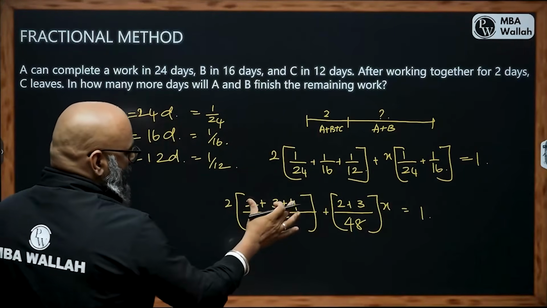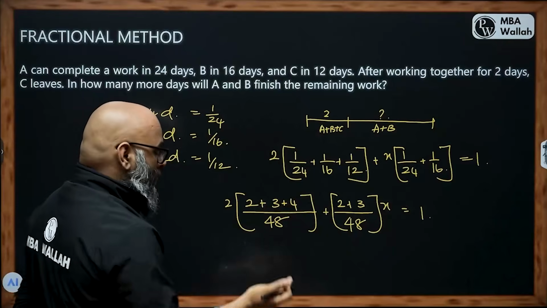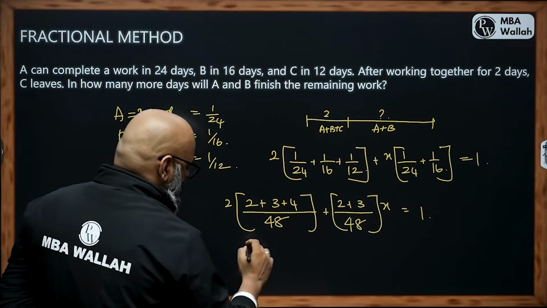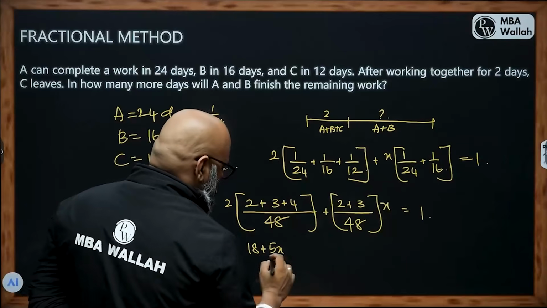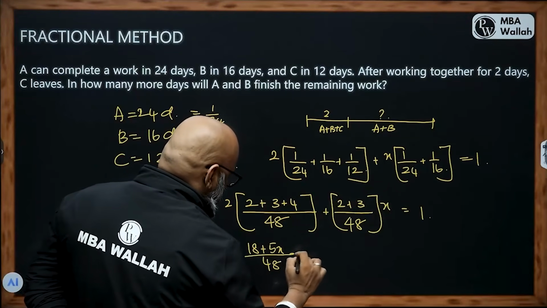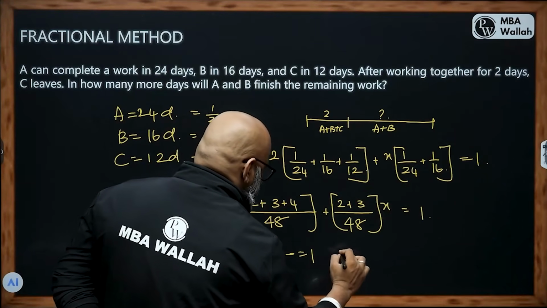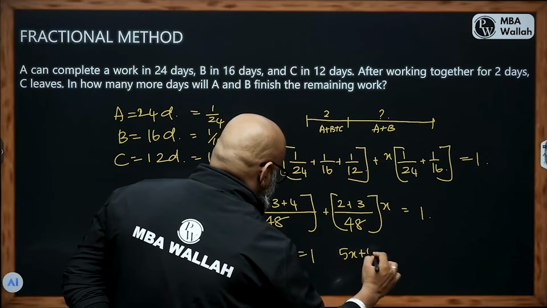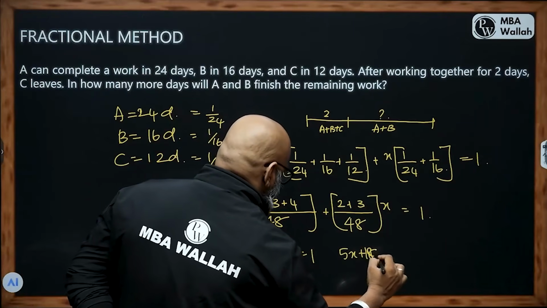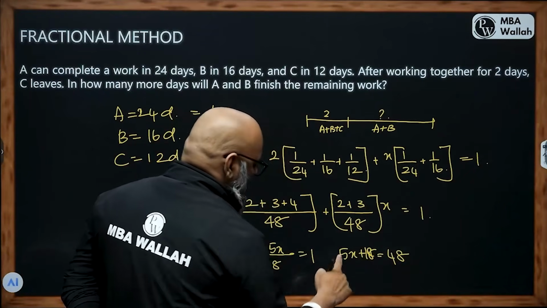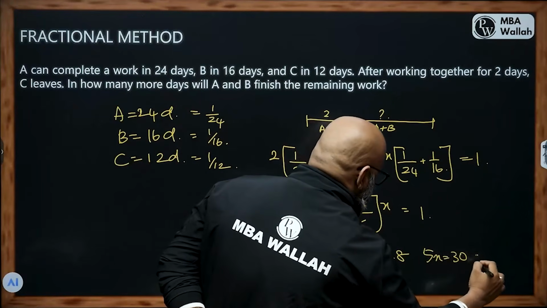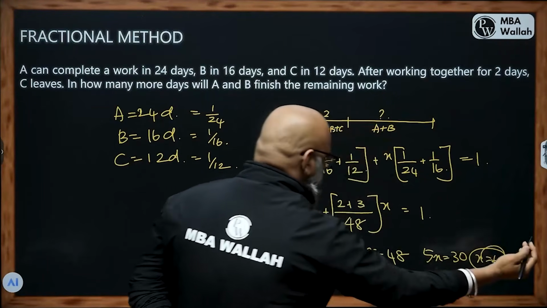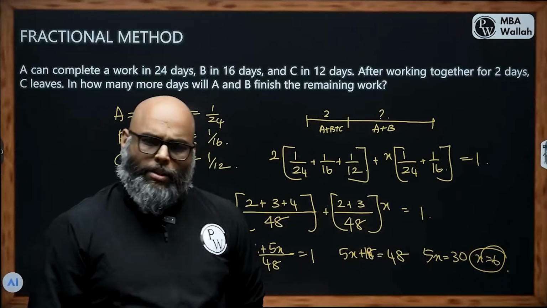So take the LCM, add this. 2, 3, 4 is 9. 9 into 2 is 18. So 18 plus 5x, 2 plus 3 into x, divided by 48 equal to 1. 5x plus 18 is equal to 48. If I take that 18 over there, 5x is equal to 30, x is equal to 6. And there we have our answer.